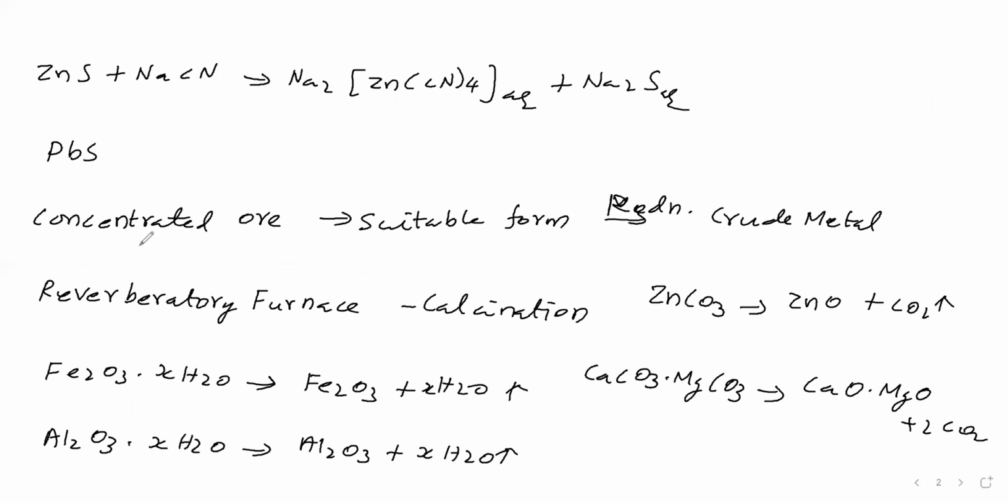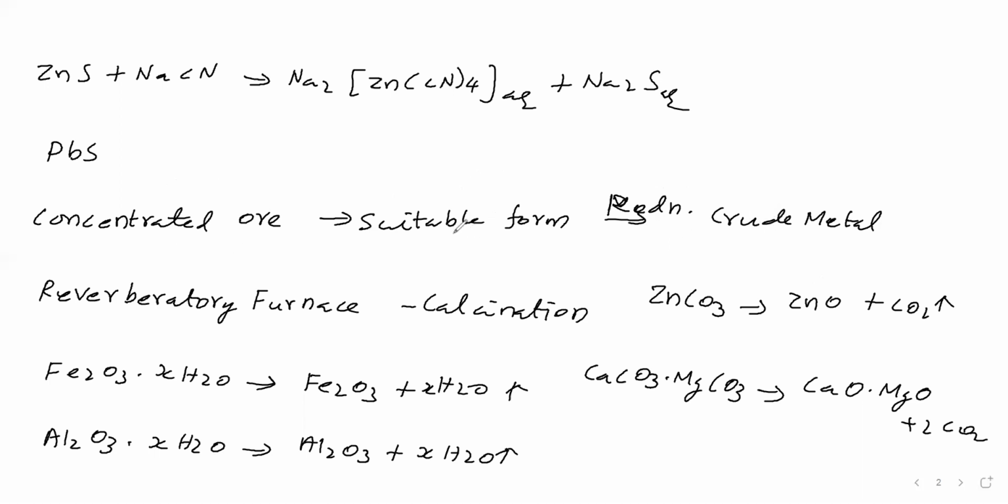After concentration, the ore is called concentrated ore. The concentrated ore will be taken for calcination or roasting. Then the ore is taken for reduction in order to get crude metal. It is general, not for all. Next, we will see regarding reduction, how this calcined ore or roasted ore on reduction gives a crude metal.